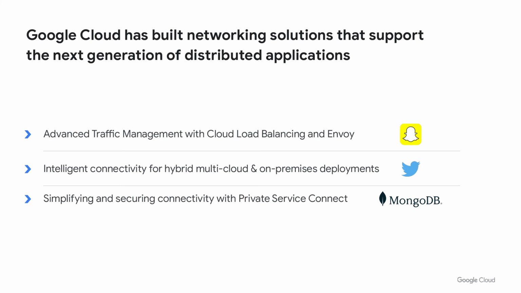After that, we'll be learning about hybrid architectures and hybrid connectivity. Here, we're going to be joined by Twitter, and Twitter is going to explain how they use hybrid architectures to be able to connect services together, regardless of where in the world those services reside, and regardless of which platform they're on. That's very important because now Twitter has the ability to have choice. They can choose the services that are right for their workloads, regardless of the platform, as opposed to only being limited to the services that exist on any one specific platform.